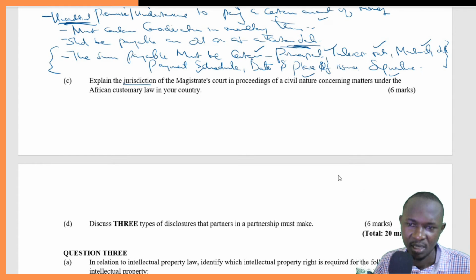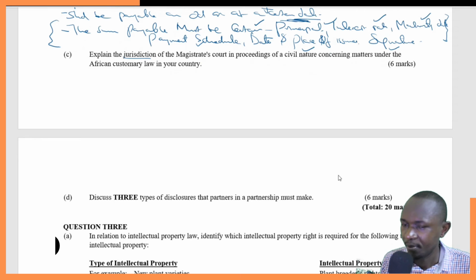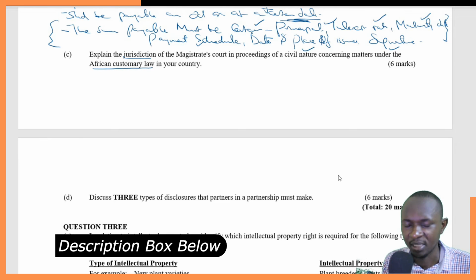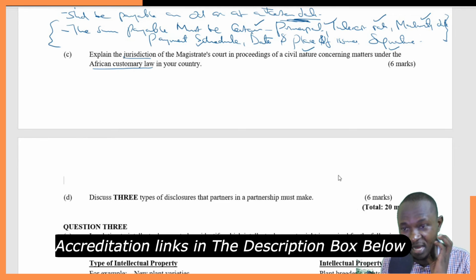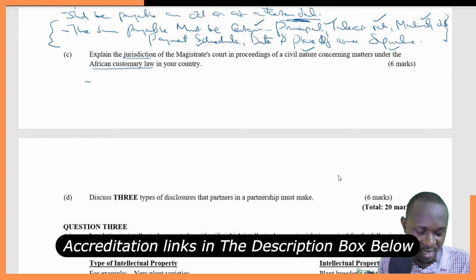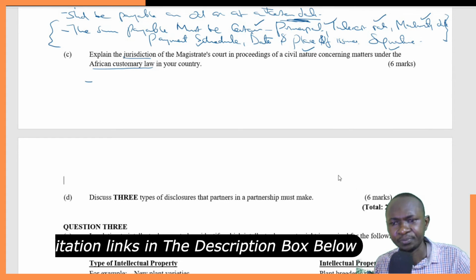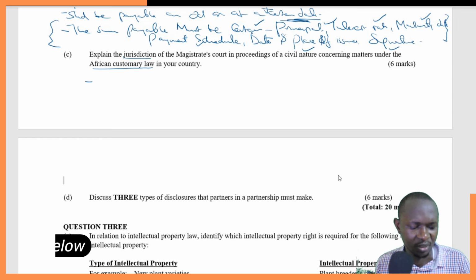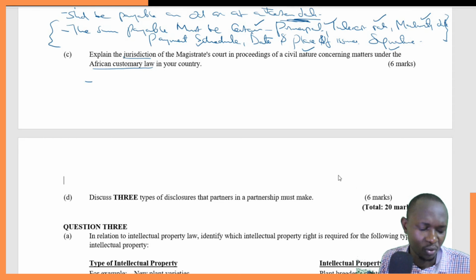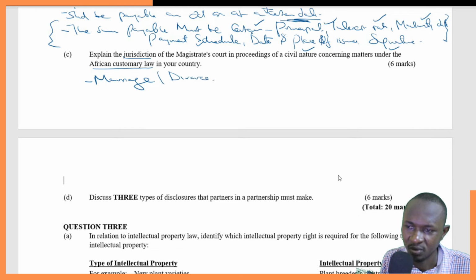African customary nature. And when we talk about African customary law, there are issues that come outrightly: issues of marriage and divorce, definitely. Issues of marriage and divorce stand out. Then we also talk of, so we'll start with marriage issues, marriage, divorce issues. This will come out clearly. The magistrate court has powers or jurisdiction to handle cases of marriage or divorce.